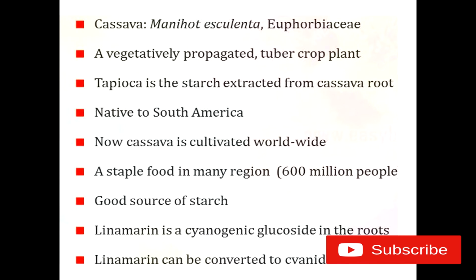Another point is linamarin, a cyanogenic glucoside found in the roots, which can be converted into cyanide in the gut. So some animals like goats, when they eat tapioca plants, die soon after digestion, due to the conversion of linamarin to cyanide in the gut.